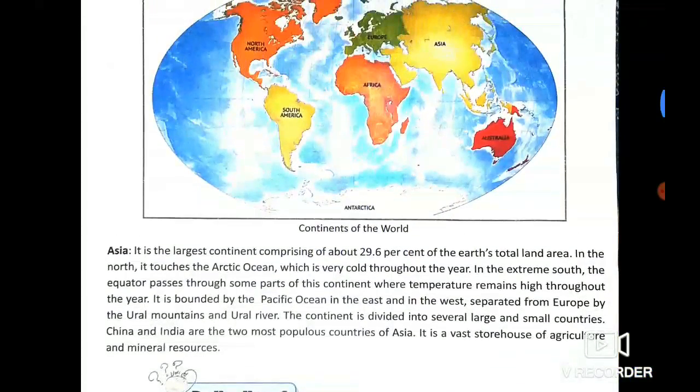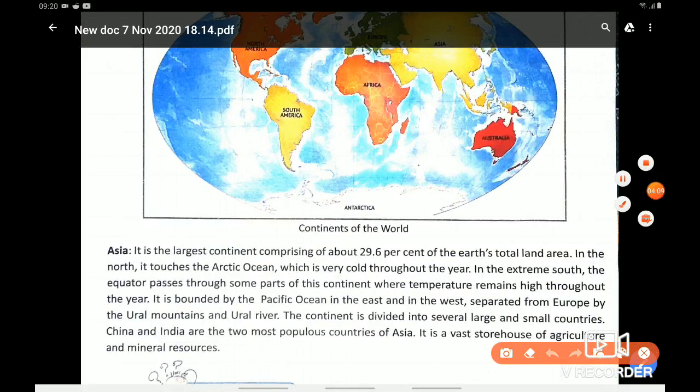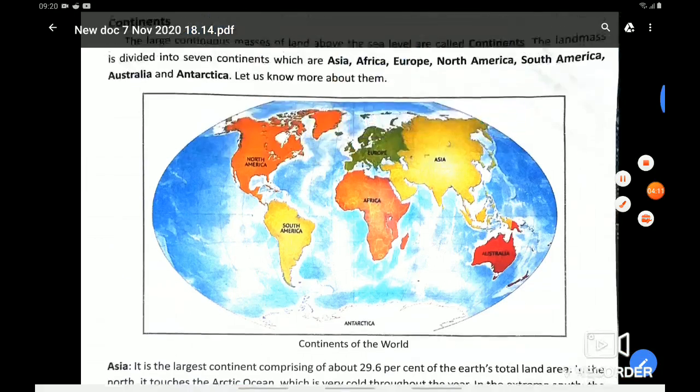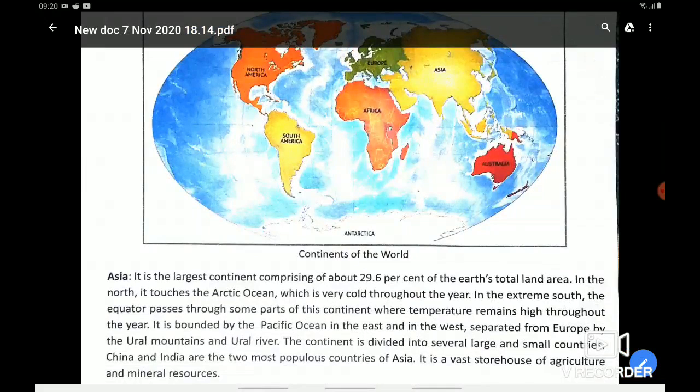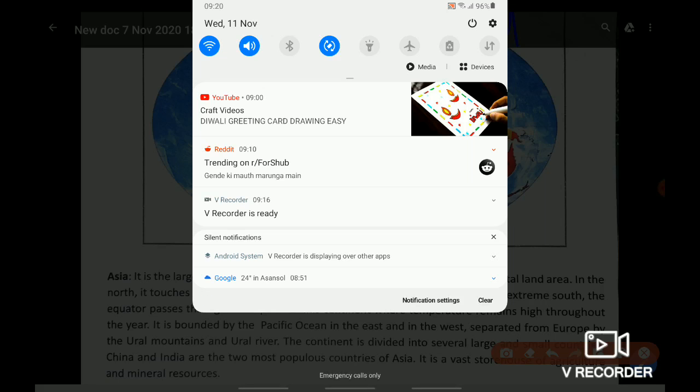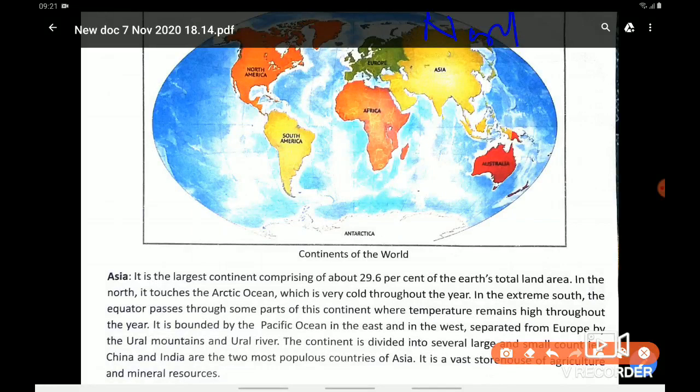Now, if we talk about the location of the Asian continent, let me show you. In the north part, what we find? Arctic Ocean. In the north part we find the Arctic Ocean, right? Which is always cold, with very low temperature throughout the year.